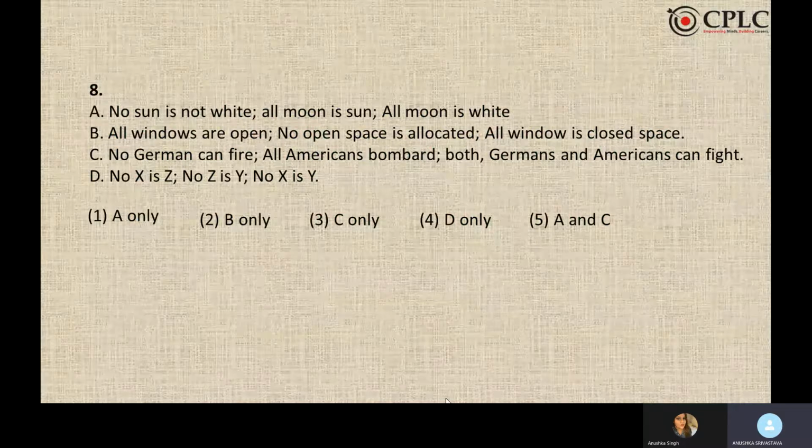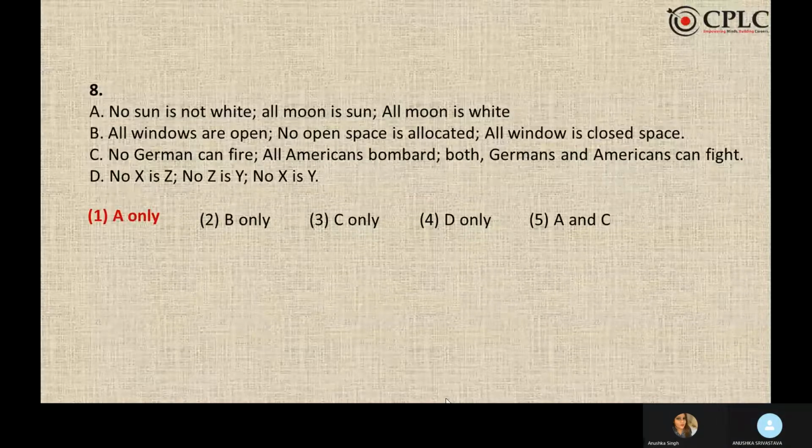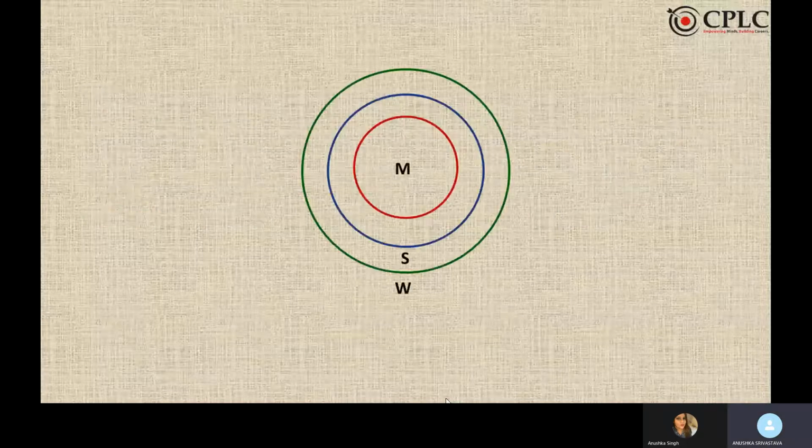So A follows. When A follows, either my answer can be A or A and C. If I look at the answer, C does not fit in because C has multiple elements, and bombarding and firing doesn't mean fighting, hence A only. So the diagram for A.